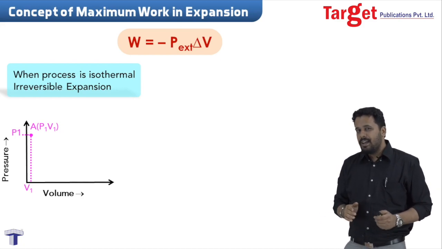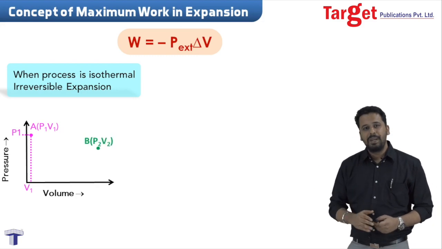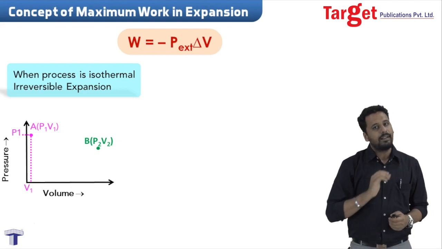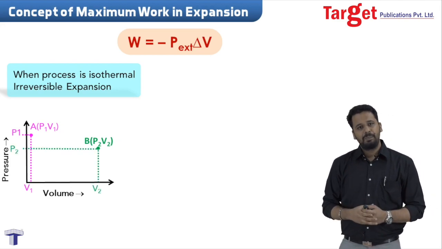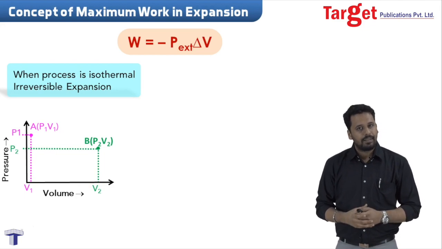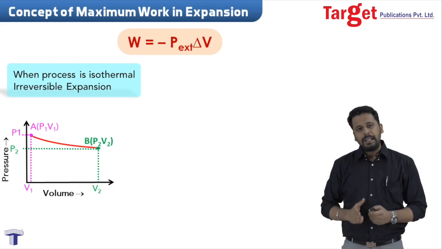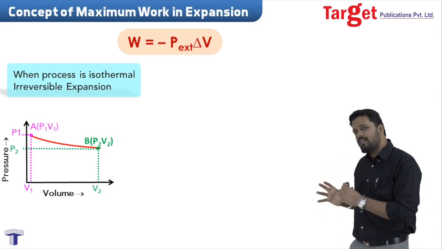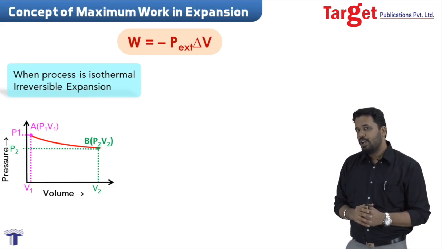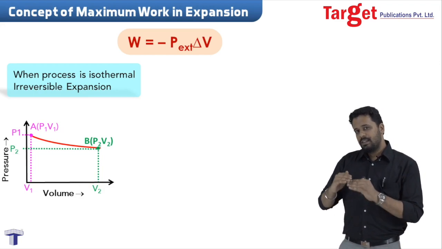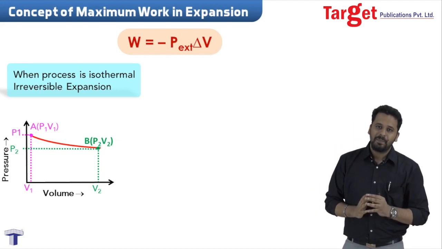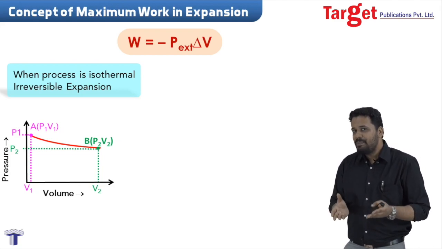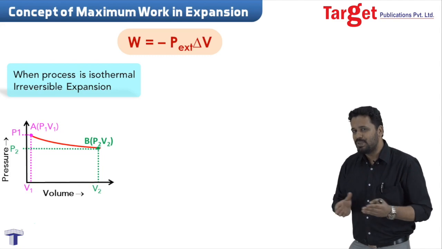From here, the gas expanded to point B, where you can see that the pressure has now decreased and the volume has now increased. So this is now the position of the gas, the state of the gas. This red line indicates the process of expansion. Here, if you want to find out what is the work that has been done, all you need to do is multiply the pressure with delta V. What is P external? Just think about it. P external is nothing but the final pressure, also called P2.